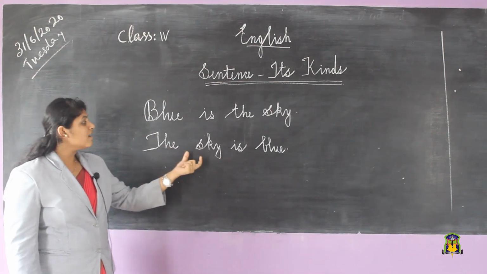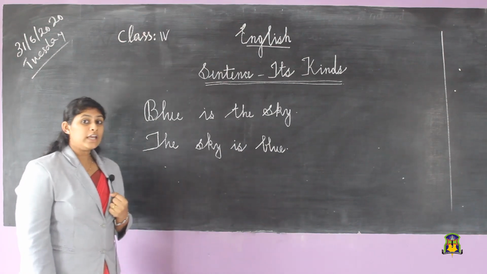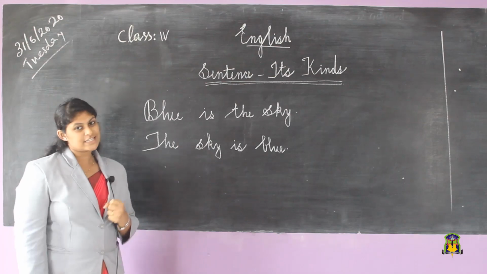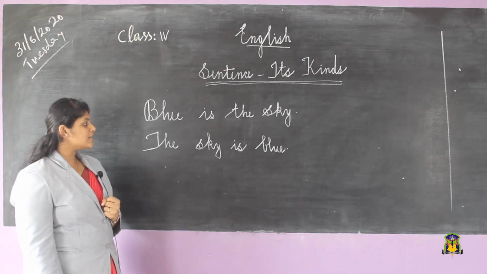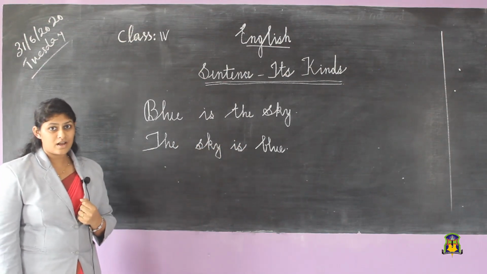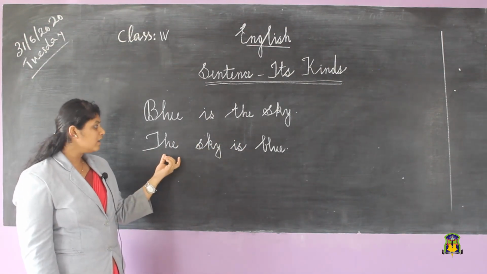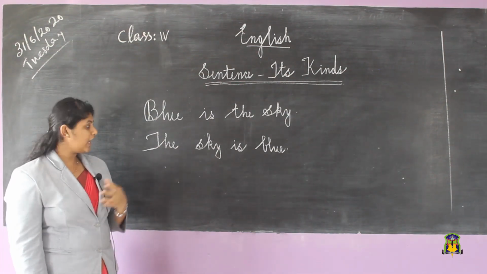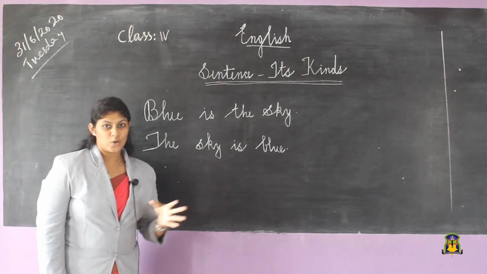From this sentence we get to know the color of the sky. It is easy to find what color the sky has. Okay, the sky is blue.